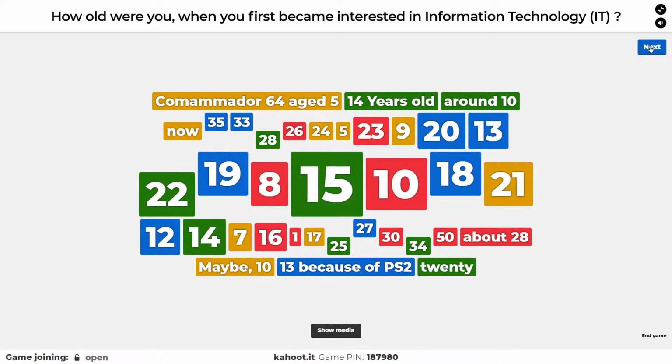the ranges. Wow, we have somebody at 1-year-old, 5-year-old, and then we have, yeah, a lot of interest started young. That's fantastic. Excellent. And 13 because of the PS2. Fantastic. A lot of gamers do get into IT because they want to make their computers faster, and so they want to find out where the problems are, and to do that it takes some knowledge, and it's a great thing. All right, thank you for that feedback.